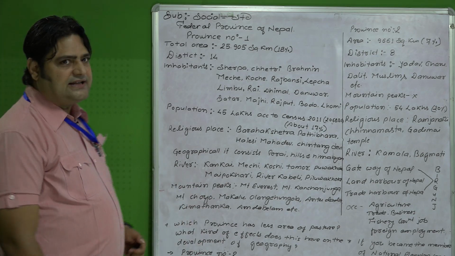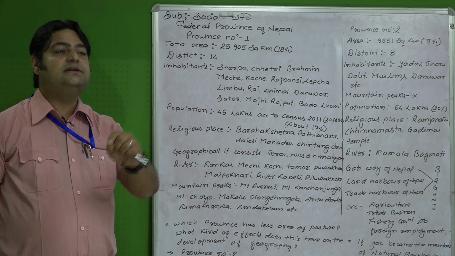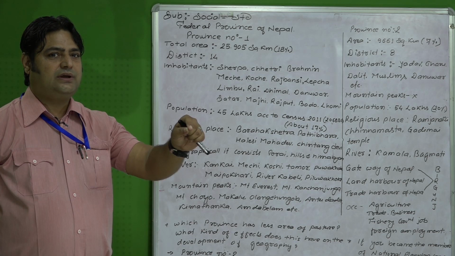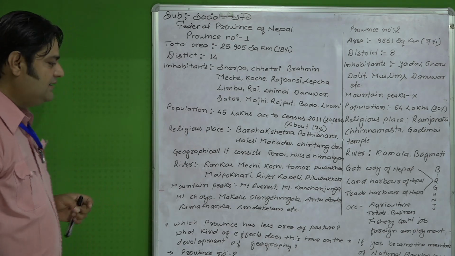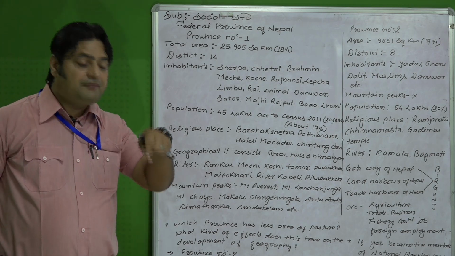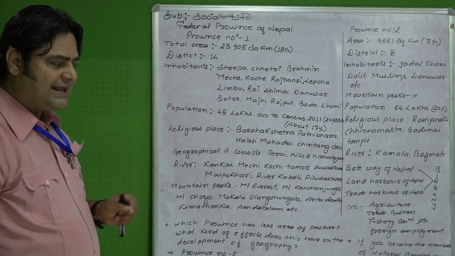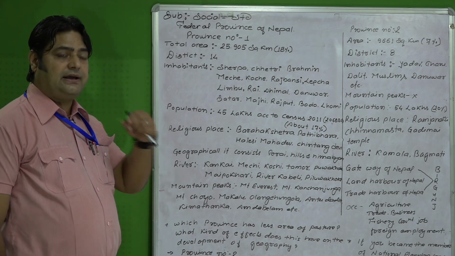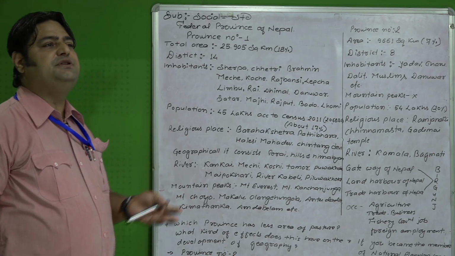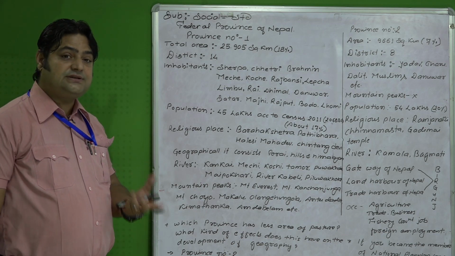And the next one is how the question is asked in the examination. If you became a member of the National Planning Commission, what sorts of plans would you make for the development of your province? तपाईहरु बसोबास गर्नु भएको प्रोभिन्सलाई विकास गर्नको लागि यदि तपाई राष्ट्रिय योजना आयोगको मेम्बर हुनु भयो भने तपाईले के कस्ता गतिविधिहरु, प्लानहरु, योजनाहरु तर्जुमा गर्नुहुन्छ? Like this, mostly questions are asked in the examination.